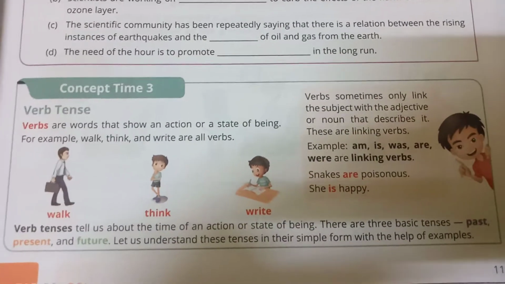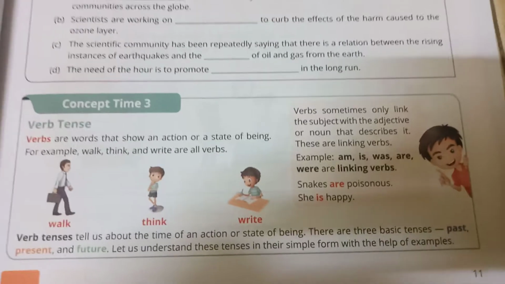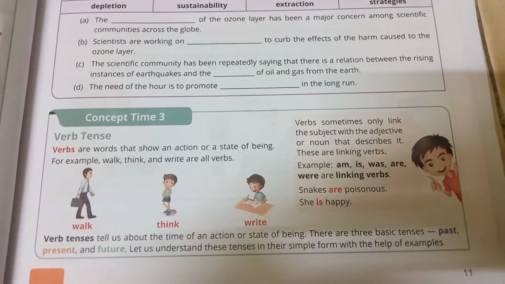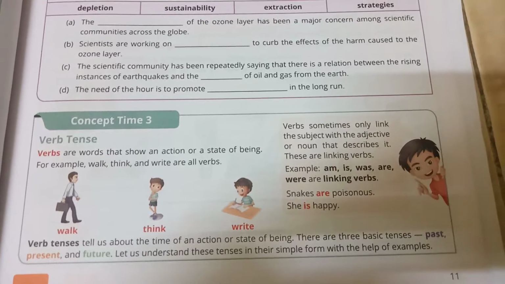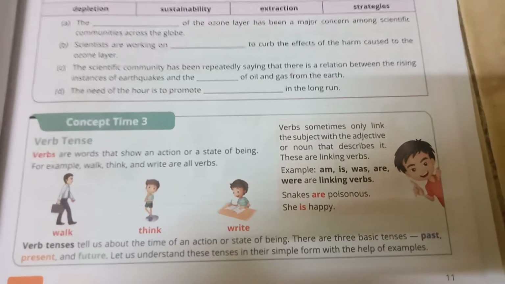Verb tenses tell us about the time of action or state of being. There are 3 basic tenses: past, present, future. Okay, we will understand this simple form with the help of examples.